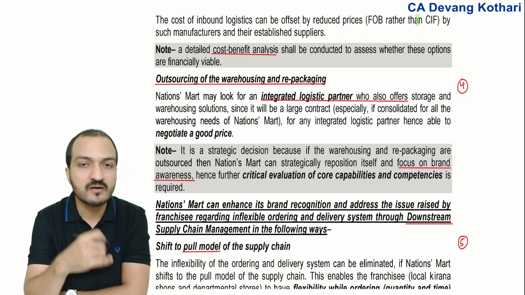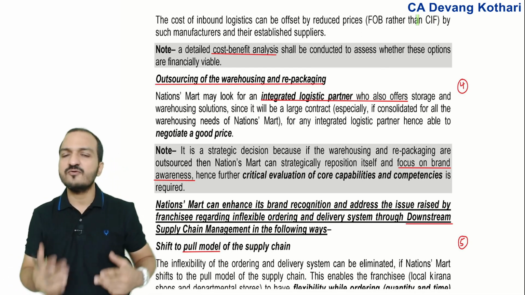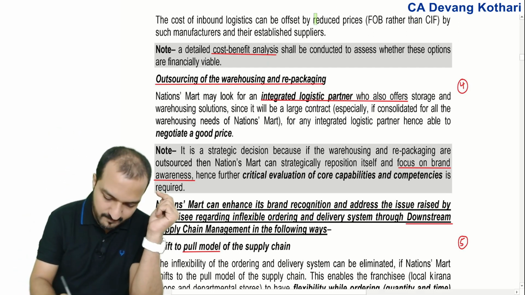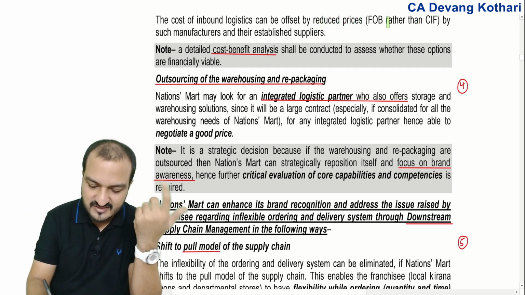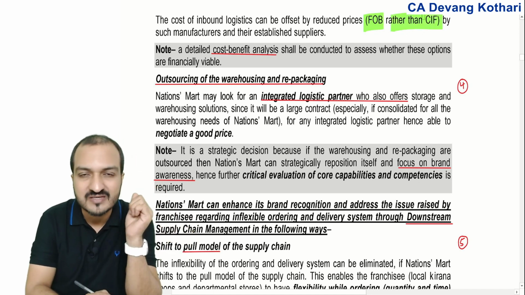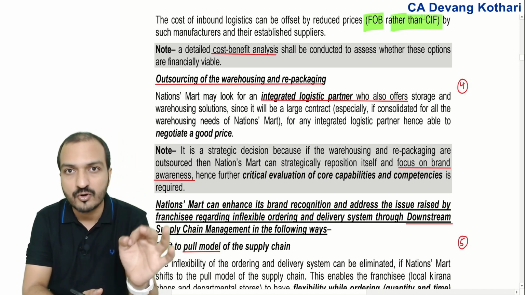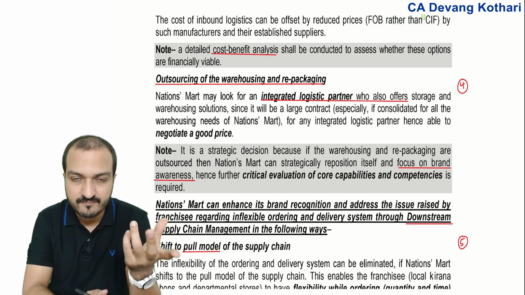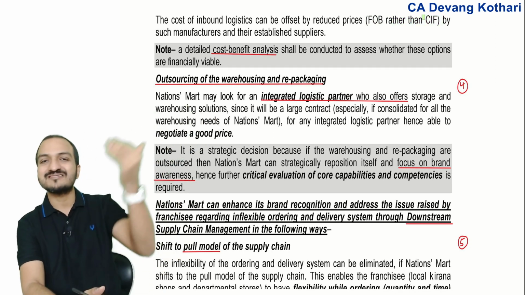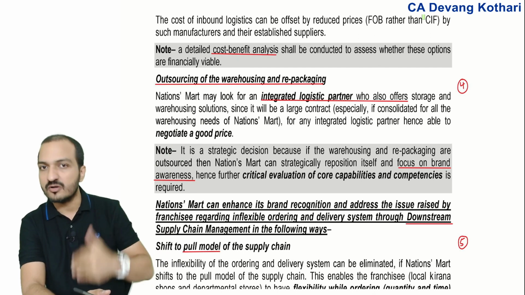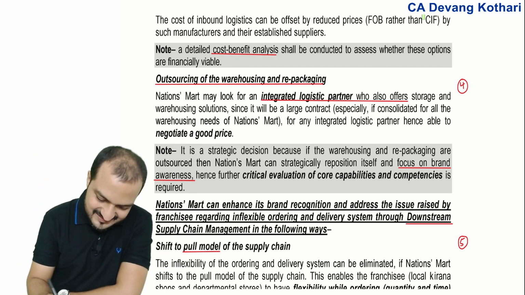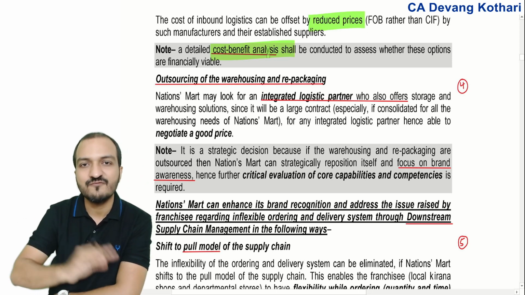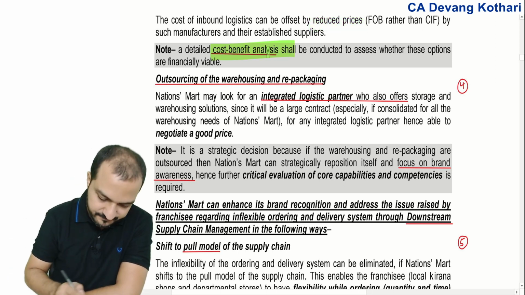He doesn't need to bear the transportation, insurance and freight expense. So now he will give you a better reduced price, which is an FOB price rather than the CIF price. FOB means free on board. His cost is only up to putting my goods on board the ship. After that, the shipping, transportation and insurance cost is all on me. So to that extent I can get a reduced price, and so you need to do some kind of cost benefit analysis for that matter.